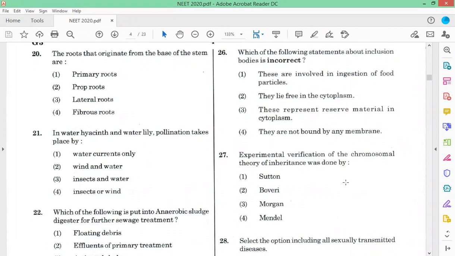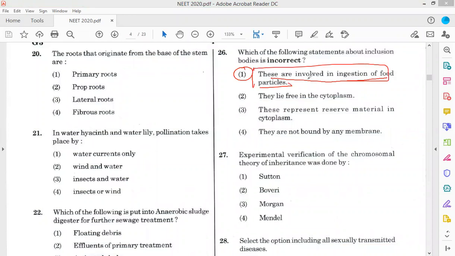Yes, option 2 is correct: these represent reserve material in the cytoplasm. They are not bound by any membrane. Yes, option 4 is also correct. So option 1 is incorrect: inclusion bodies are not involved in ingestion of food particles. So the answer is option 1.